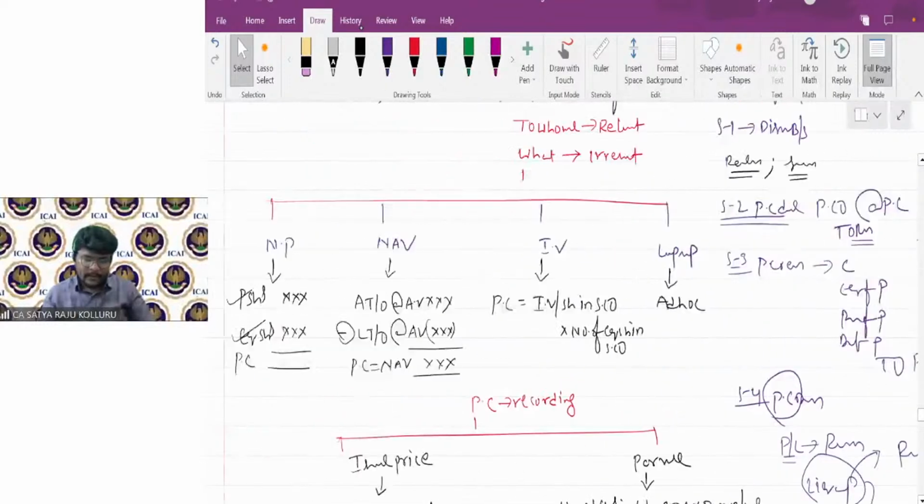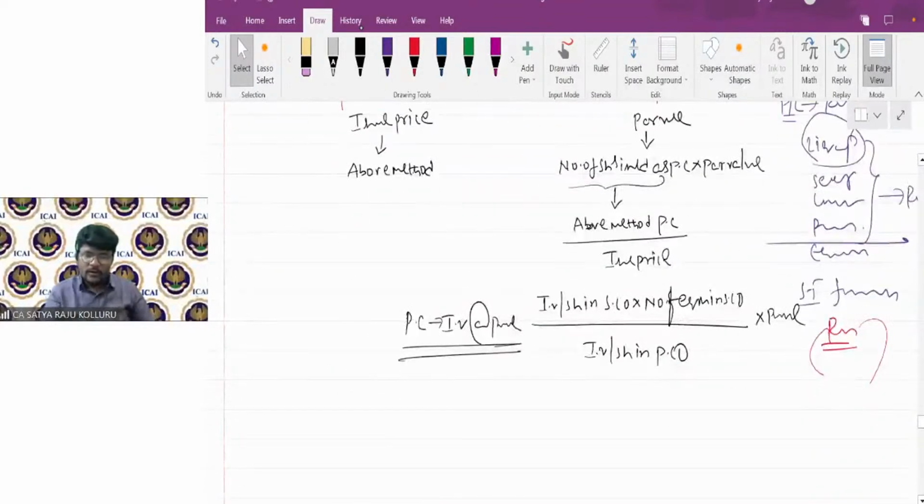Yeah. Under PC, to record the PC at invoice, intrinsic value method, PC is recorded at par value. The formula is intrinsic value per share in the selling company multiplied by the number of equity shares in the selling company, divided by intrinsic value per share in the purchasing company into par value. Now, if you check here, intrinsic value per share in the selling company, how much, guys? 20.